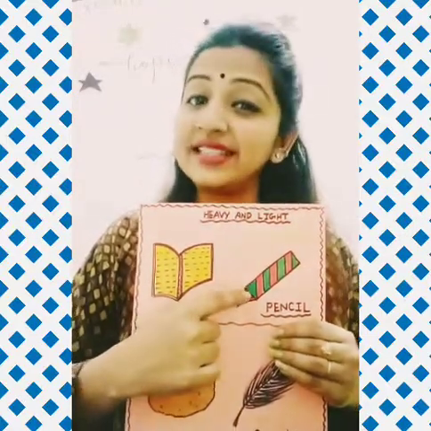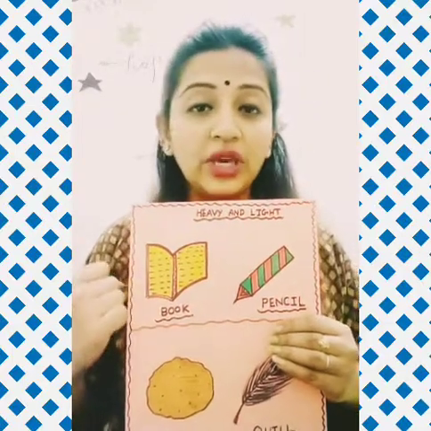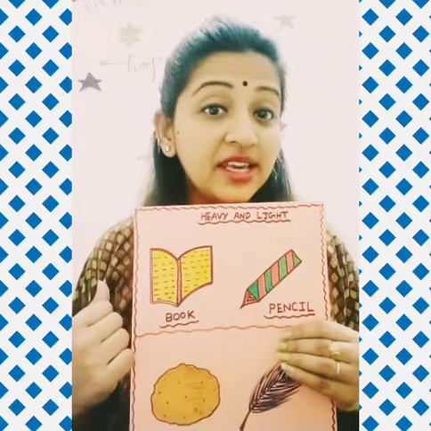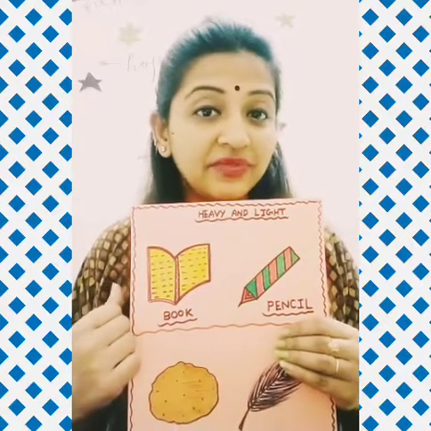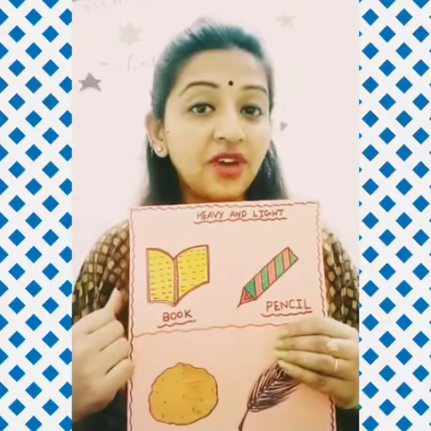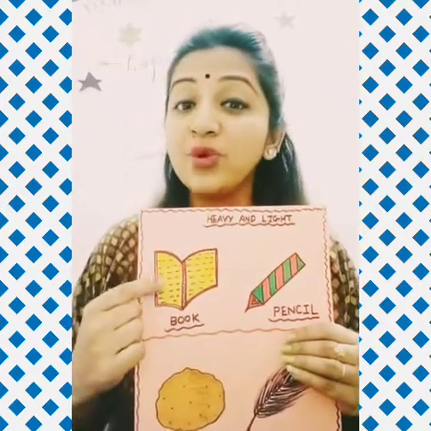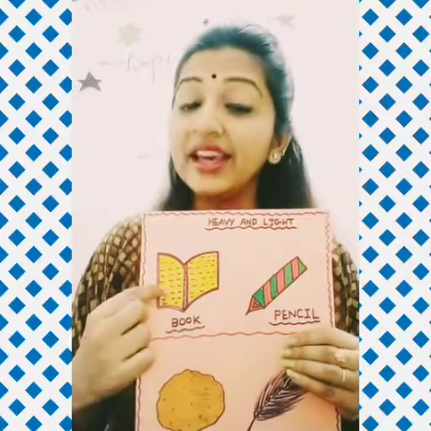Yes, this is a pencil. So now, kids, can you tell me which thing is heavy and which thing is light? Yes, book is heavy and pencil is light.